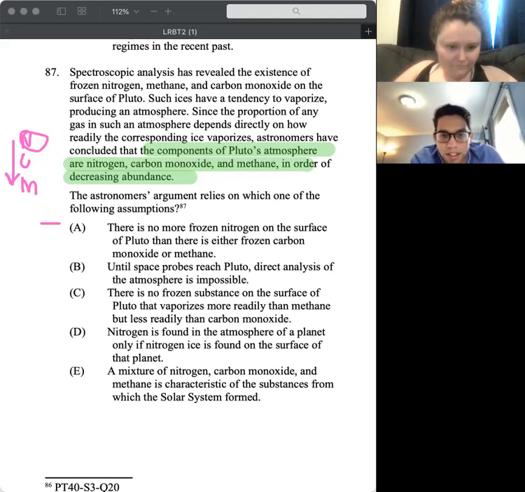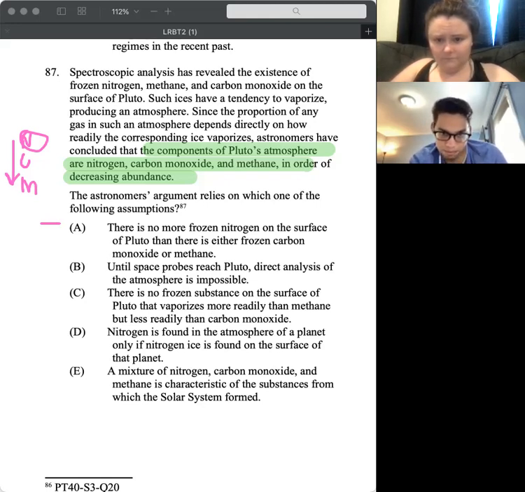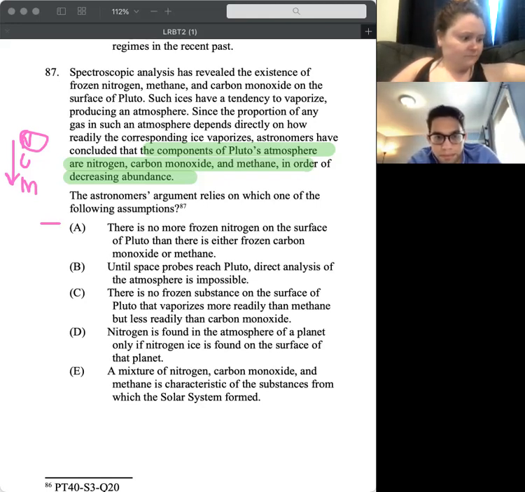Until space probes reach Pluto, direct analysis of the atmosphere is unknown. That's totally out. Awesome. There is no frozen substance on the surface of Pluto that vaporizes more readily than methane, but less readily than carbon monoxide.